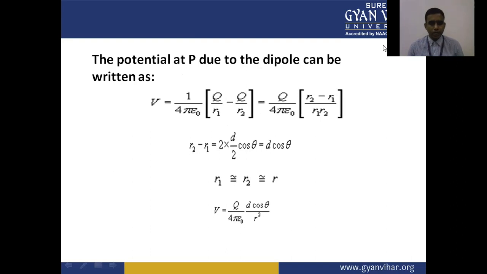So the potential at the point P due to the dipole at distance r is written as Q d cos theta upon 4 pi epsilon r square. This is the potential.